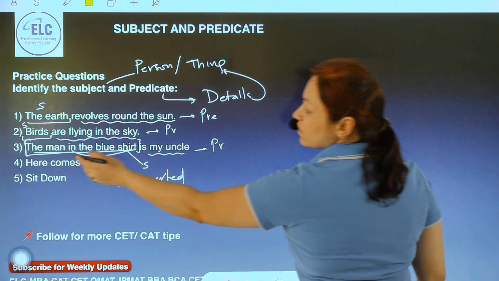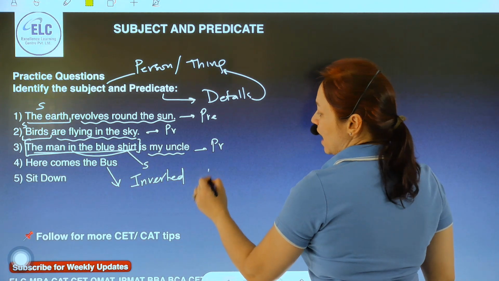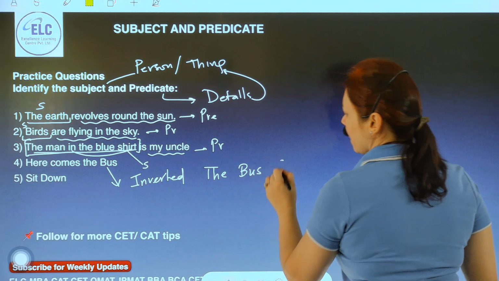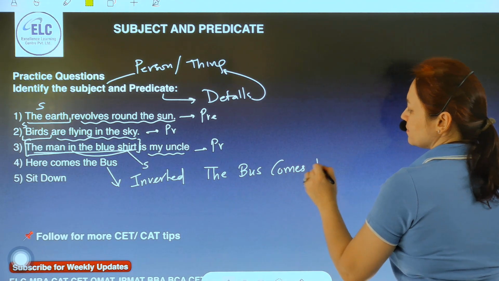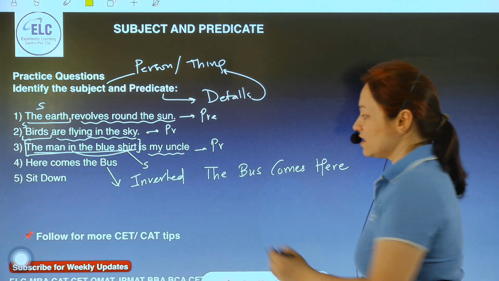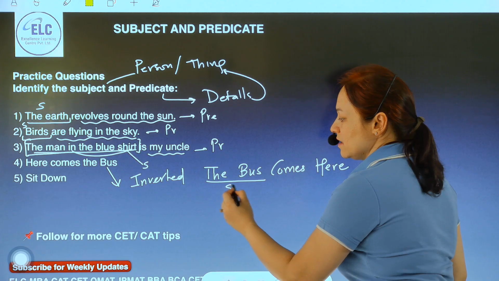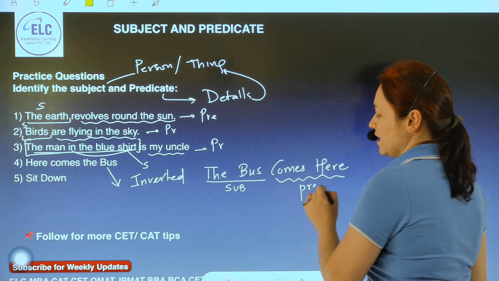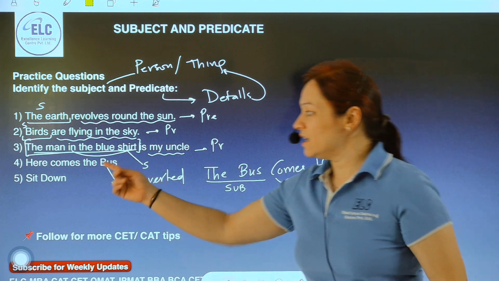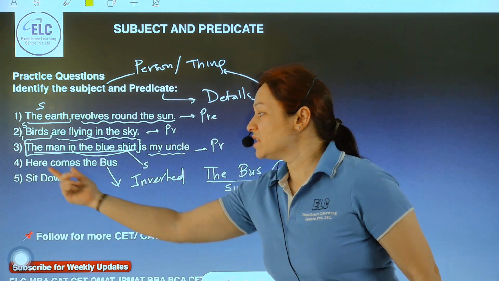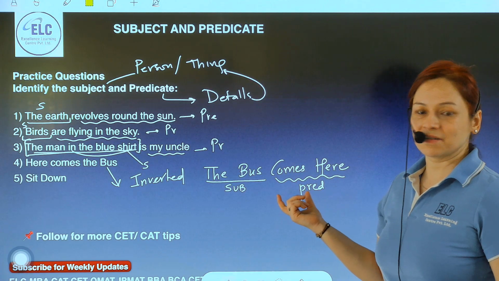But the common order of this sentence is, ideally, the sentence intends to say the bus comes here. And in this original sentence, the bus is the subject, comes here is the predicate. So yes, in this sentence, the subject happens to be the bus and comes here is the predicate.